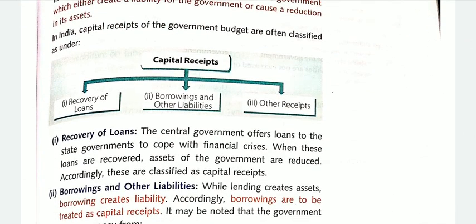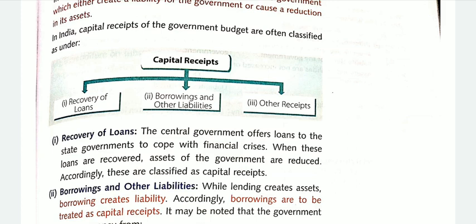Now, these capital receipts of the government budget can be classified into 3 categories. These 3 categories are, number 1 is recovery of the loans. Secondly, borrowings and other liabilities, and third is other receipts.